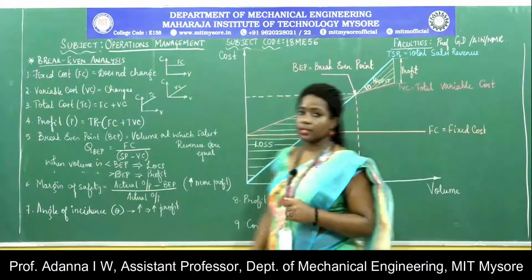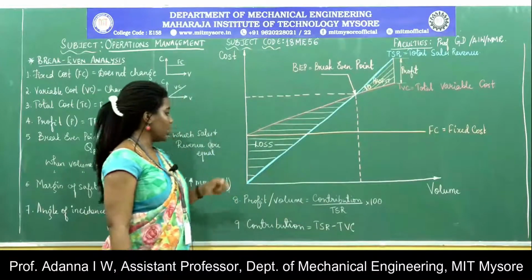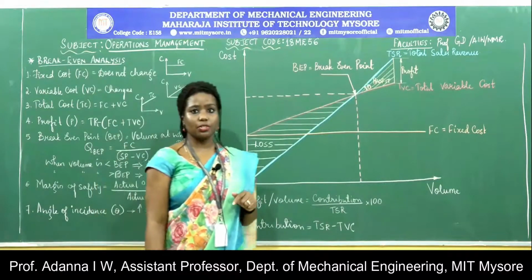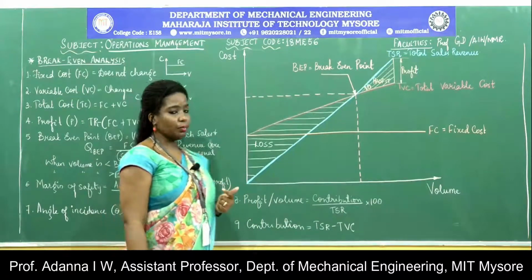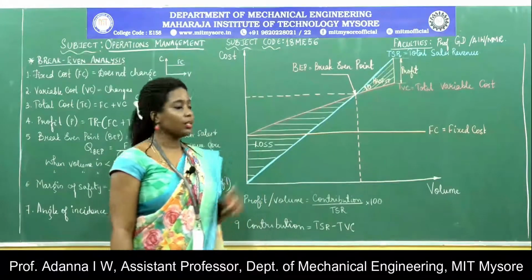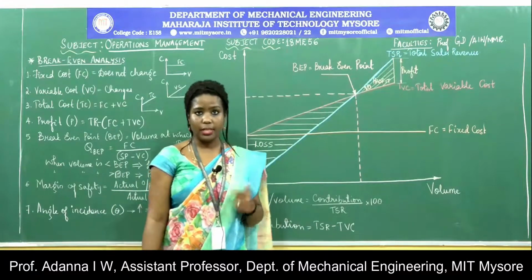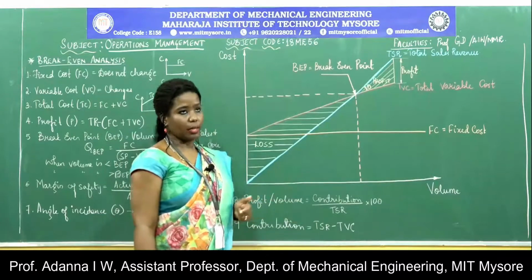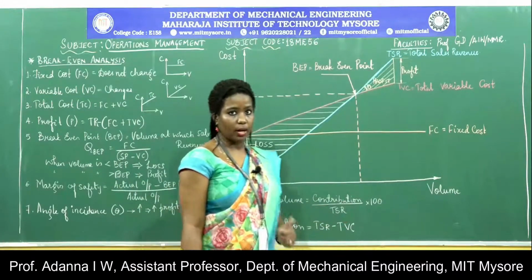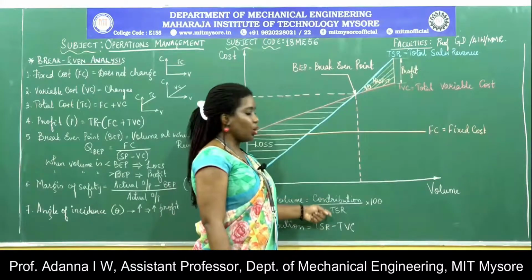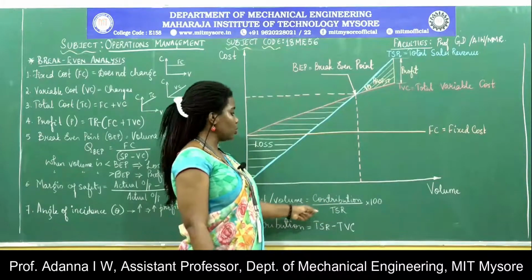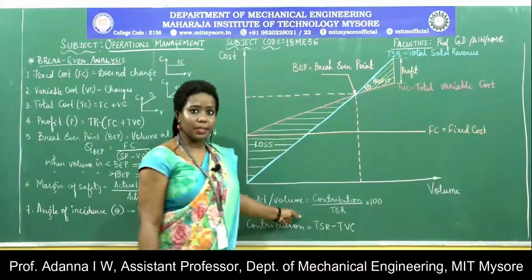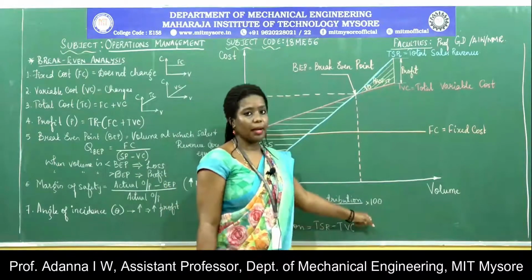Now moving on to the next terminology, it is the profit volume ratio. The profit volume ratio deals with a term called contribution. Now what is the contribution? A contribution is the difference between the total sales revenue and the total variable cost, in other words, profit. The ratio of the contribution to the total sales revenue gives you the profit volume ratio. Now this is a percentage value, and hence you multiply it by 100.